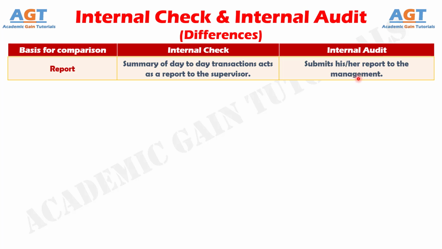So, internal audit is a significant tool of management, which authenticates the accuracy of the accounting records on a regular basis. It reports to the management about the effectiveness of the internal check system as well as other kinds of control implemented in the concern. So, these are the differences between internal check and internal audit.